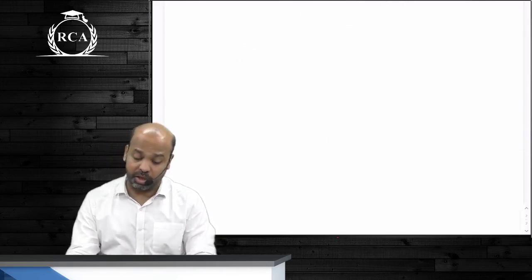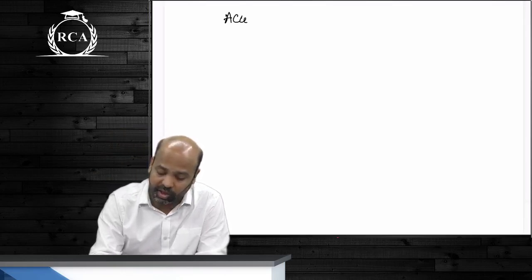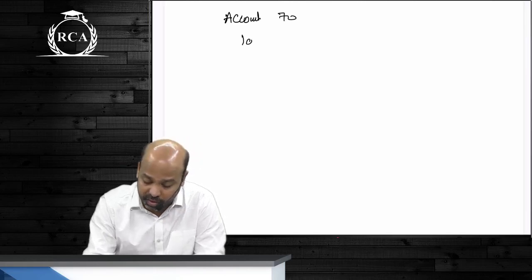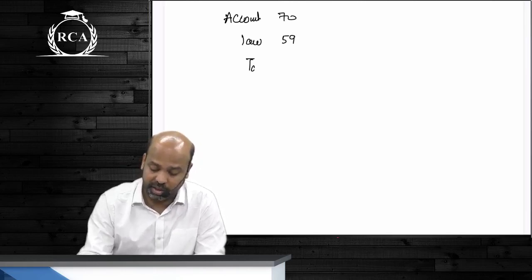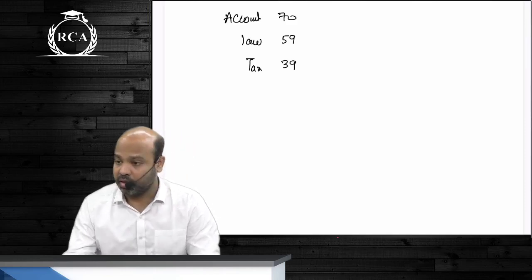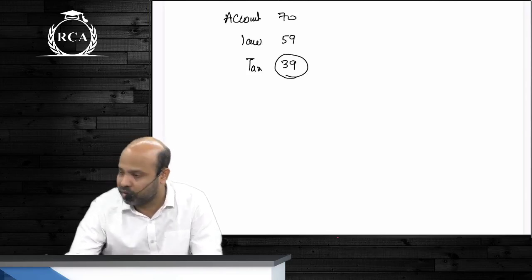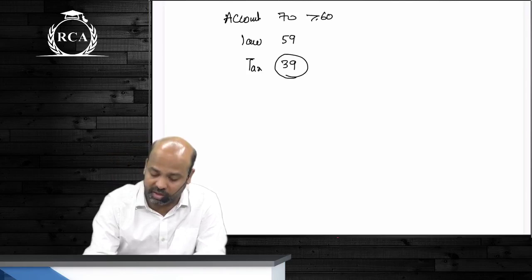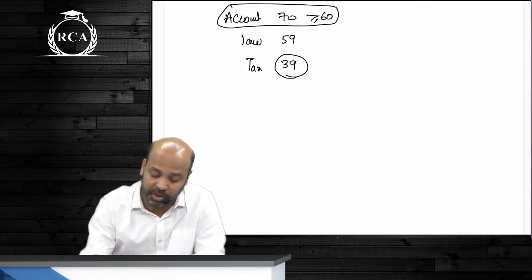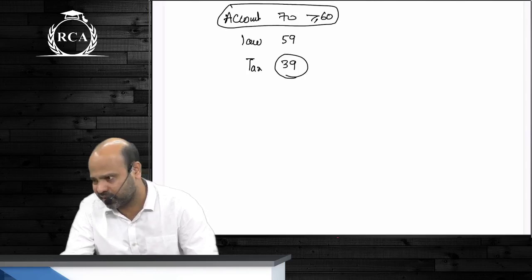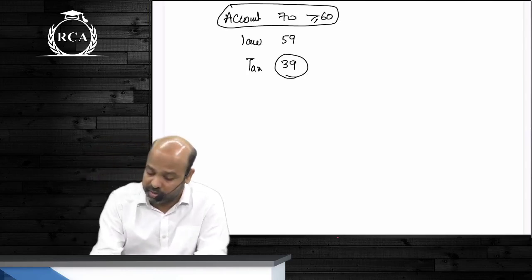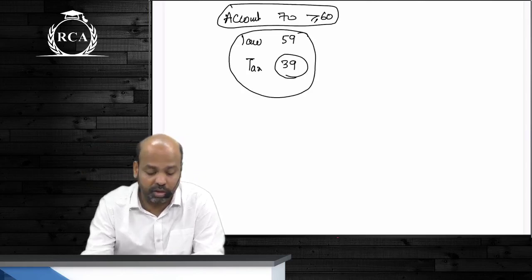Next, there is also something called exemption in CA intermediate. There's no such thing in CA foundation, but in CA intermediate we have the concept of exemption. In case you score, say in accounting you get 70 marks, in law say you get 59, and in tax you get 39. Now because you did not score 40 marks in one paper, you do not clear the group. But because you have scored more than 60 in a paper, you get exemption in that paper. You do not have to attempt that paper in the next attempt. Meaning, in the next attempt you will have to write only law and tax.